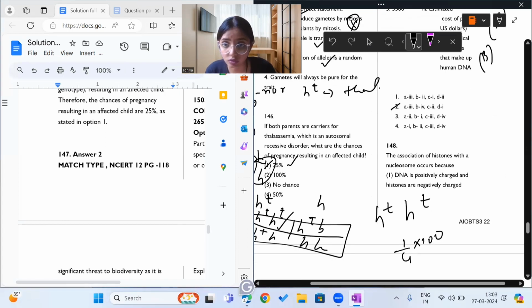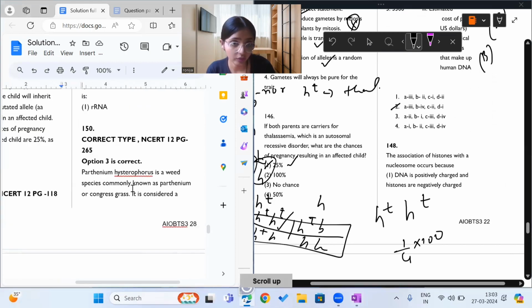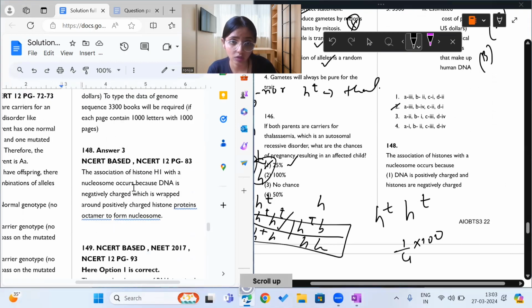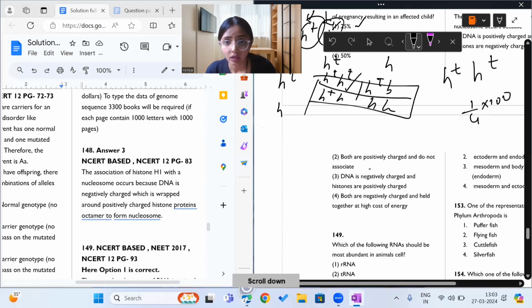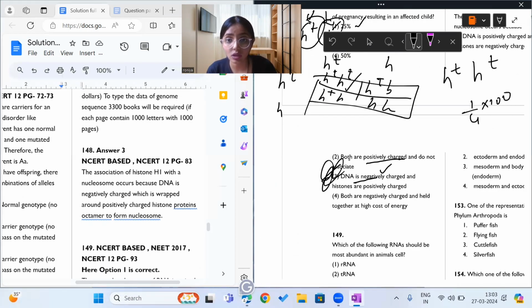148. The association of histones with nucleosome occurs because of H1, if you remember the great H1. Yes, because of H1. Because DNA is positive charged and histones are negative charged. Okay, we'll see. DNA both positively charged, do not know. Because DNA is negative charge, yes, and histones are positive charge, yes. Histones are positively charged amino acids, always remember. And DNA is negative charge due to what? Our dear phosphate backbone. Okay.